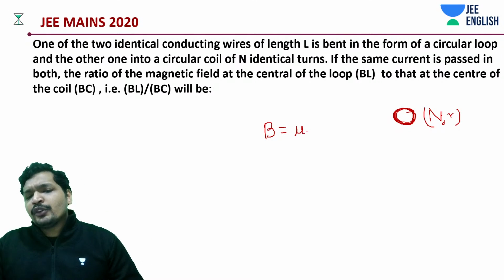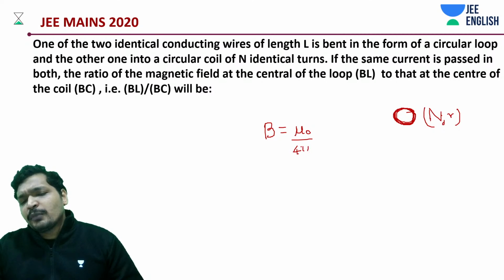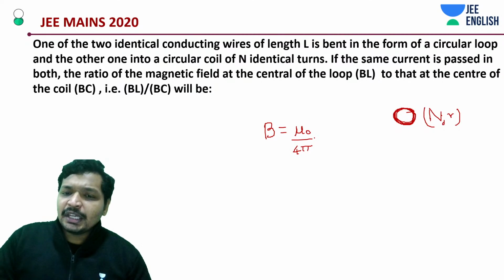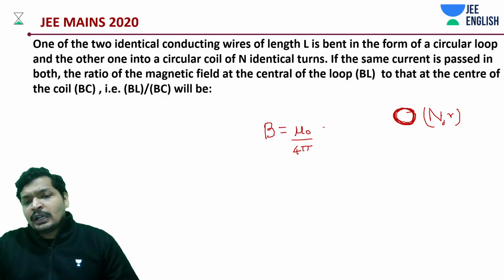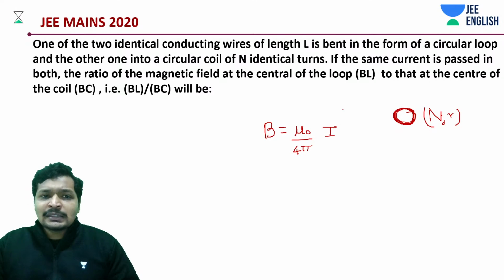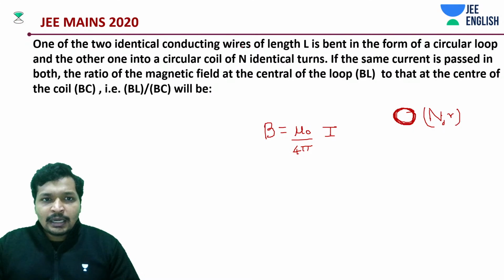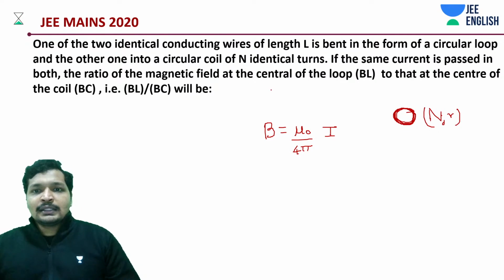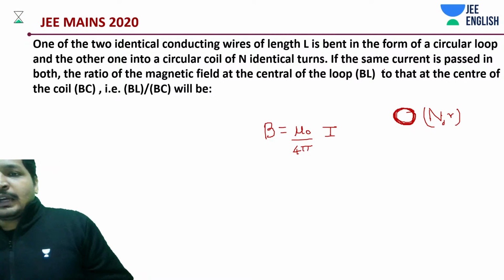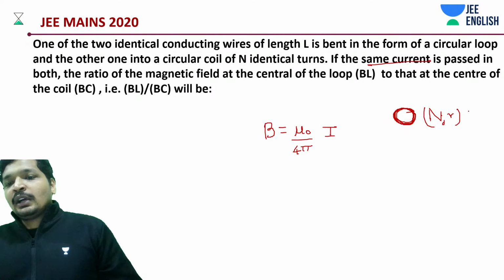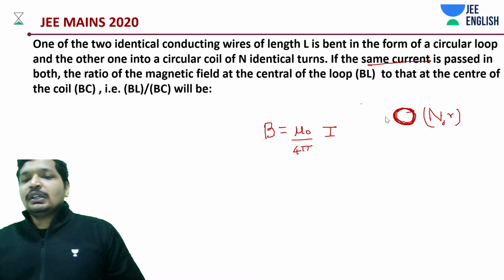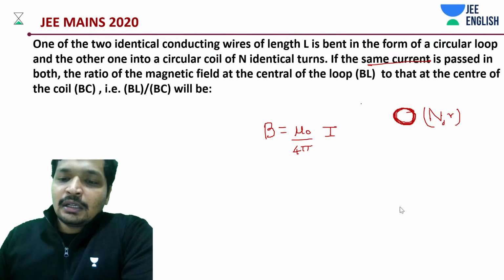It's going to be mu naught by 4 pi, or mu by 4 pi depending upon the medium, into current I, because I is being carried by both, right? Identical conducting wires, and the same current is passing through the coil, and through that loop as well.